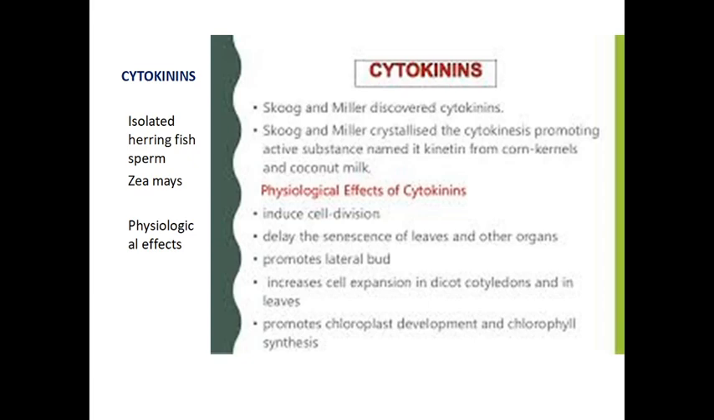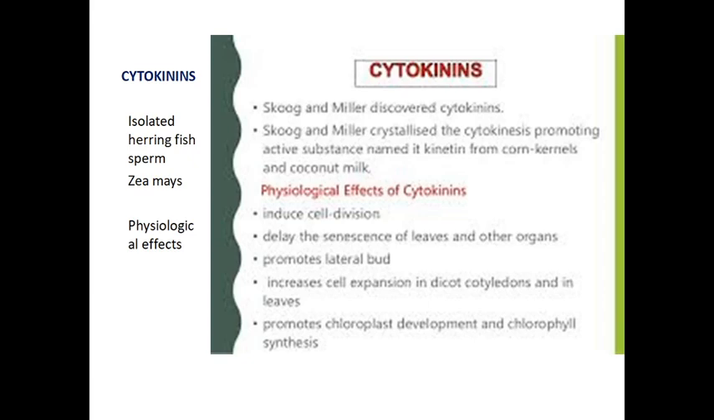Okay. First, the physiological effects. The first point is cell division. It induces cell division. Due to cell division, what will happen? Cell enlargement will occur. And for any new organs formed from the plant, both auxin as well as cytokinin are important.